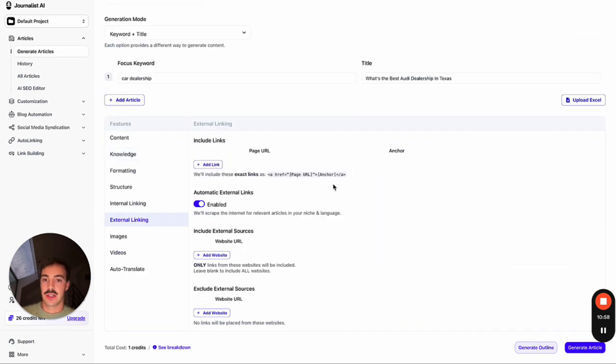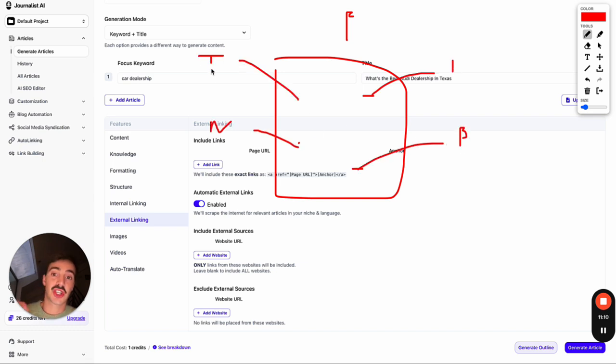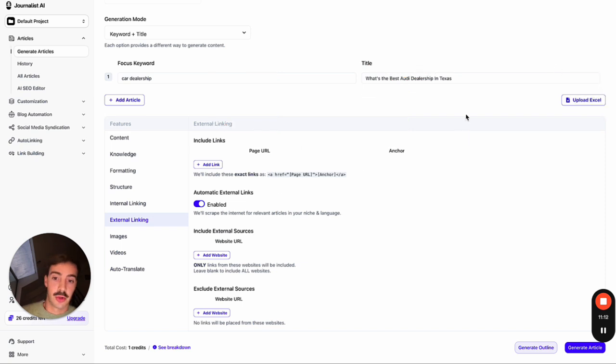This is if you want to link out, for example, to external authoritative sources. So for example, let's say you have an article about finance, about stock investing. Maybe you want to link out to Investopedia, maybe to Wikipedia, maybe to Bloomberg, maybe to TechCrunch. So all these are external links, and these add authority to your site. So let's just do this. You can include certain sources. You can exclude some sources like competitors.